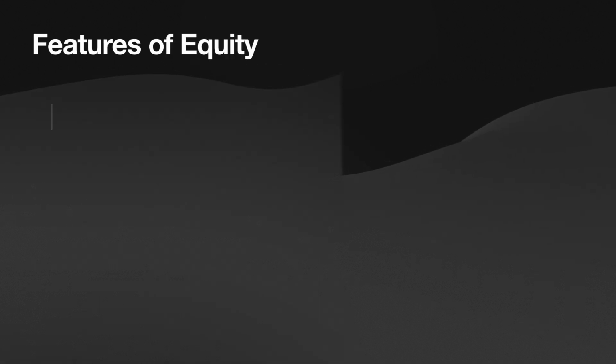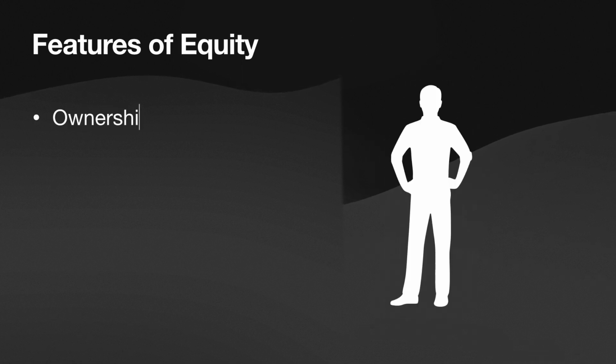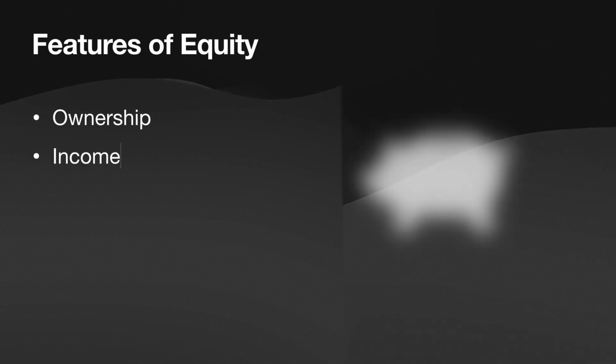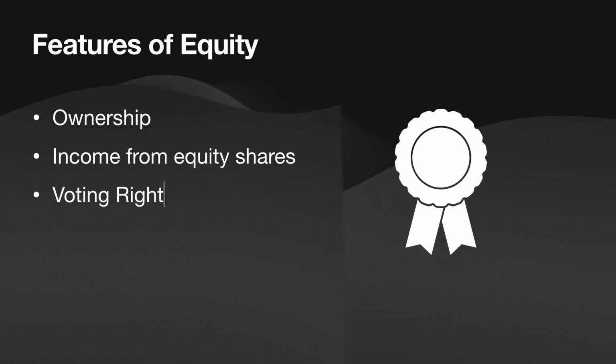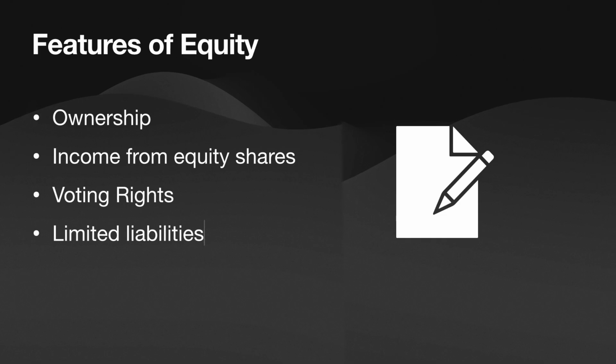Let us know some important features of equity. Every individual who has invested in a company's equity shares gains an ownership claim on the company's assets. When you buy a company share, you get a share of the company's profit in proportion to the number of shares you hold. If you have shares of a company, you have the right to vote in decision making for the company. Liabilities of the shareholders are limited only to the value of the shares they have invested in.